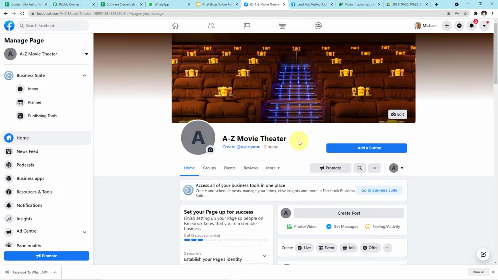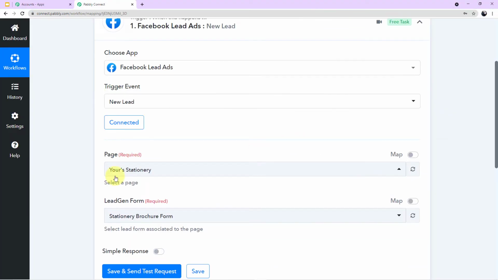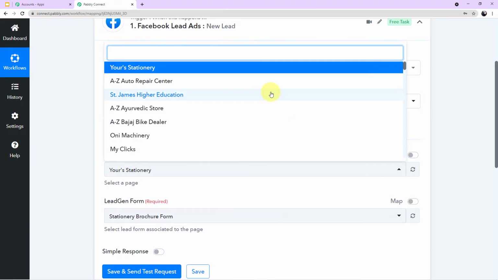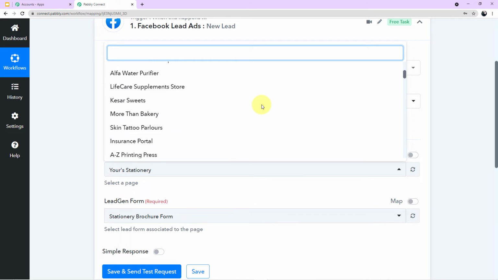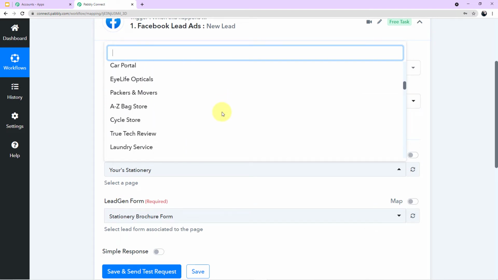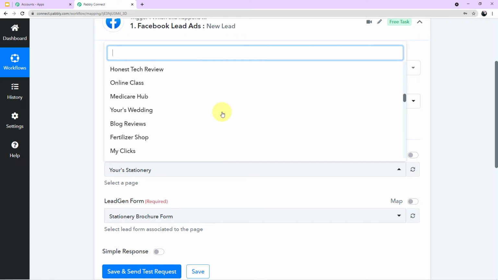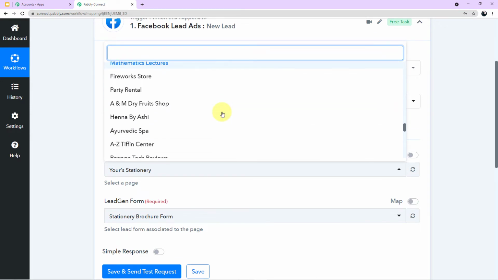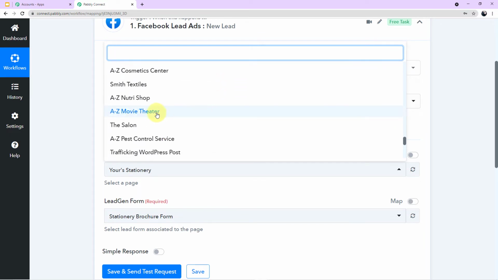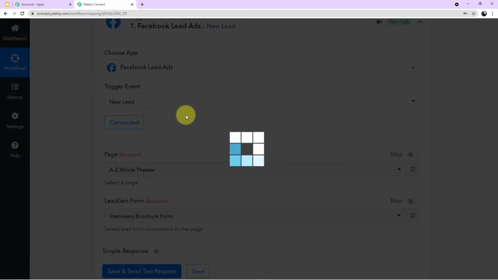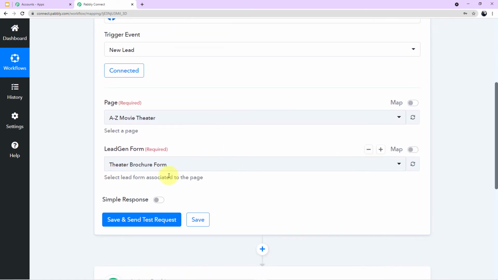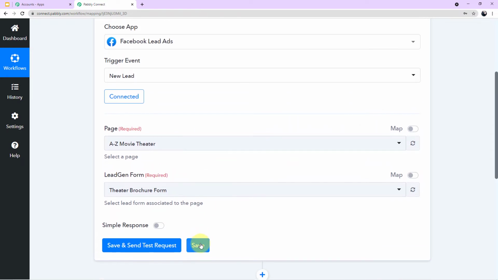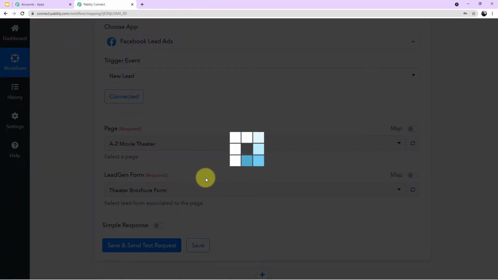Let's go back to our Pabbly Connect account. Okay, come to the page column, click this arrow and you can see here the pages, the same pages which are there in the Facebook account. Now I'll search for the particular page, A to Z movie theater. Okay, this is the page. I'll click this. And now automatically the form which is attached or integrated with this particular page will be filled up here. Okay, now I'll click on save.